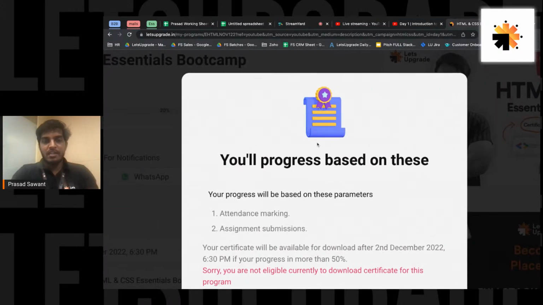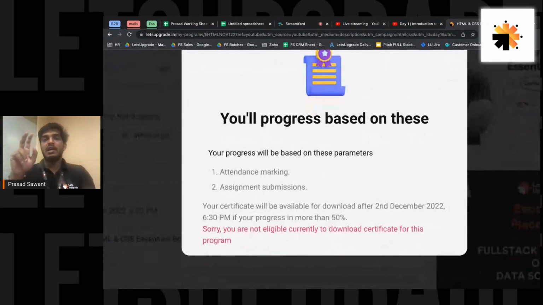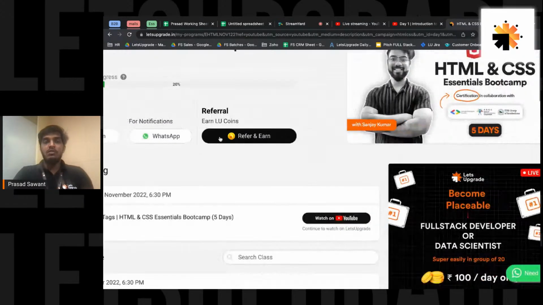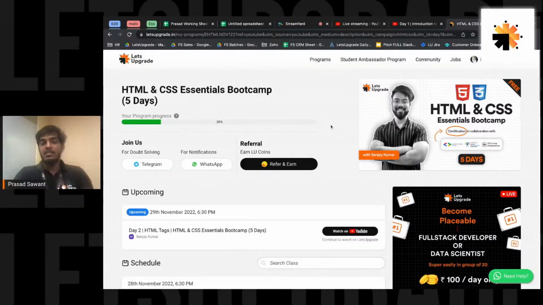So if you can see, the progress is based on two things: marking your attendance and assignment submissions. You have to put your assignments directly here. I'll show you how and where the assignments come. The certificates will be available to download directly on this portal after 2nd December, if your progress is more than 50%. You will see a download certificate button here, and a generate certificate button just beside it.